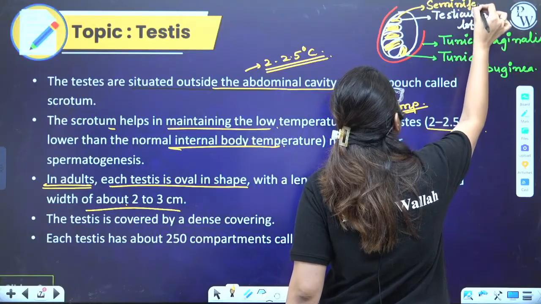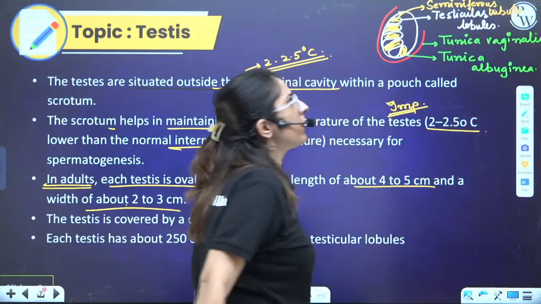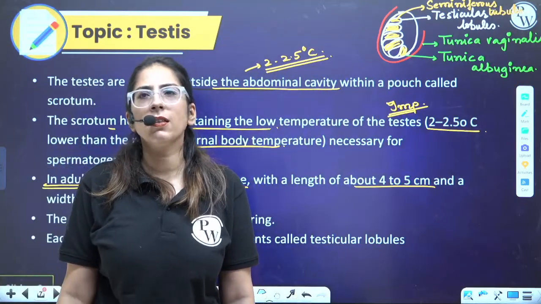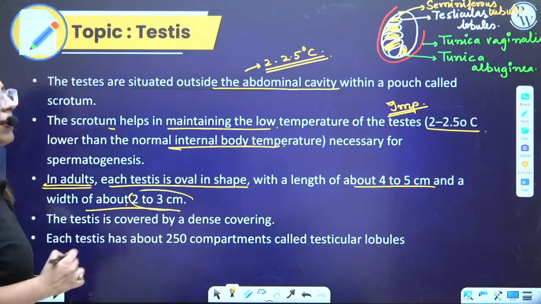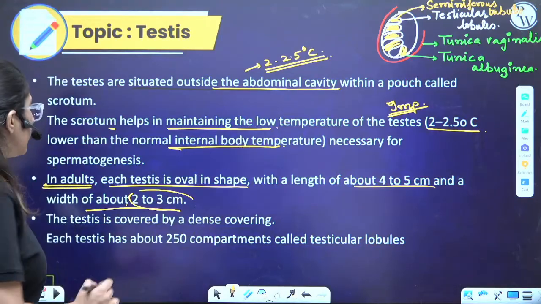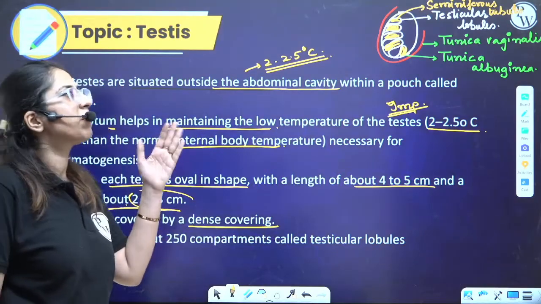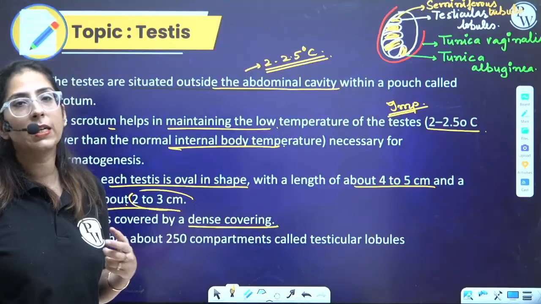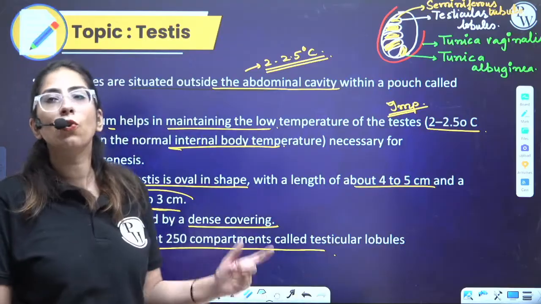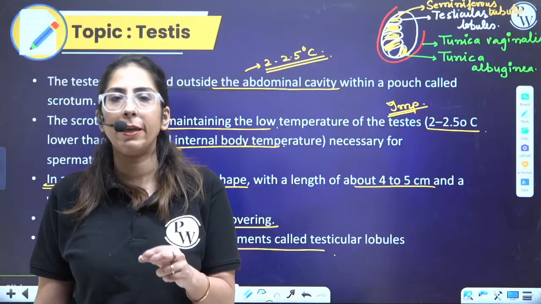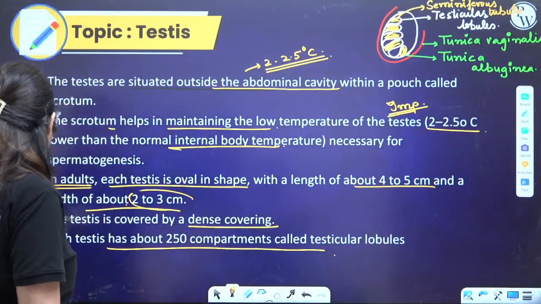What will you find here? The seminiferous tubules. Seminiferous tubules are there. Clear? Now you know about the dimension. No need to remember the dimension. This is enough, right? Now the dense covering is there. We have talked about the two coverings, tunica vaginalis and tunica albuginea. One which is present towards the outer side is vaginalis. Towards the inner side, the albuginea layer is present. In the testis, 250 compartments are there, which are termed as testicular lobules, which are the extensions of the tunica albuginea. Clear? So 250 testicular lobules are present in each testis.